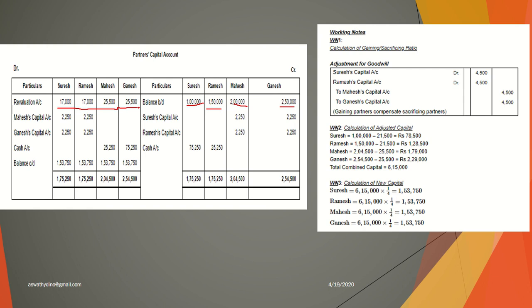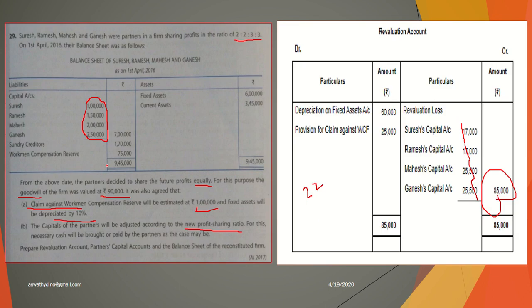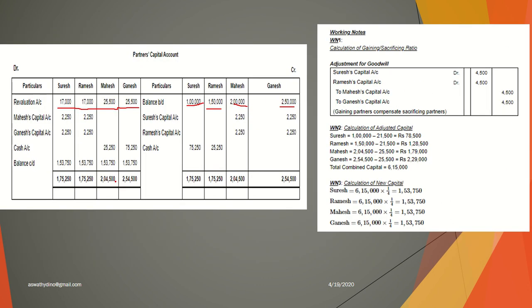So what is the amount of goodwill given in the question? Total amount of goodwill is, goodwill of the firm valued at rupees 90,000. This goodwill I should share among the partners. For sharing the goodwill, first I should find the sacrificing ratio or gaining ratio. So their old profit sharing ratio was 2 is to 2 is to 3 is to 3 and new ratio 1 is to 1 is to 1 is to 1. So I should do old minus new, old ratio minus new ratio.